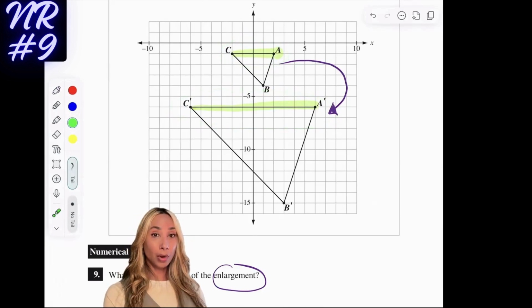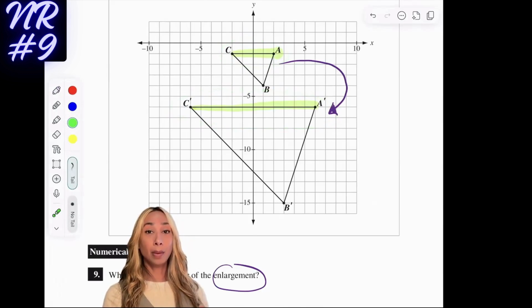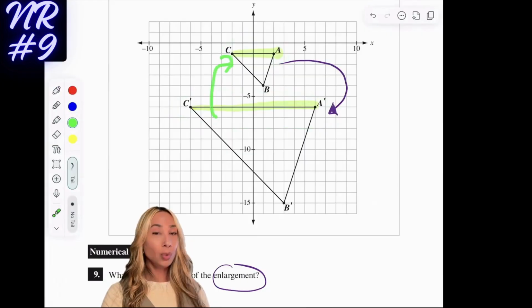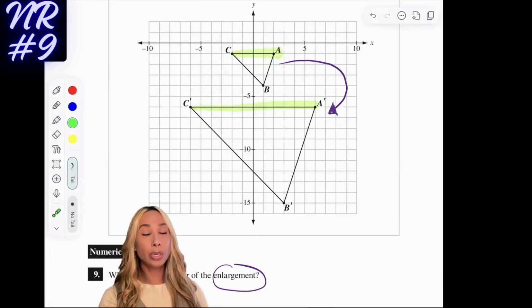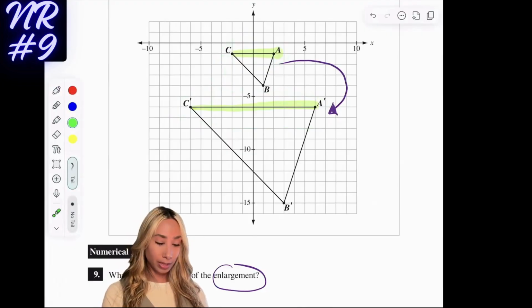If we were going the other way, taking a big shape and making it smaller, then you know you're multiplying by a decimal or you're dividing, okay? So keep that in mind. That number sense can really help to solve something like this.